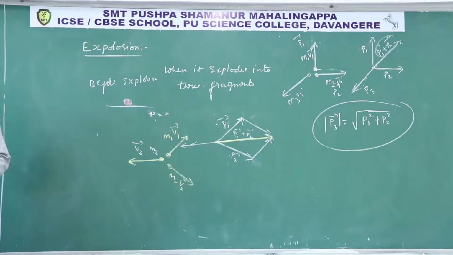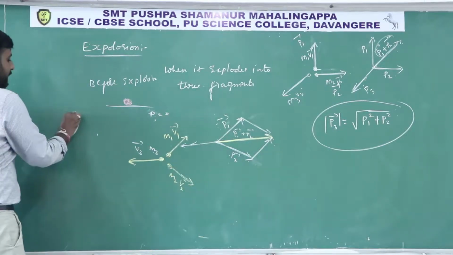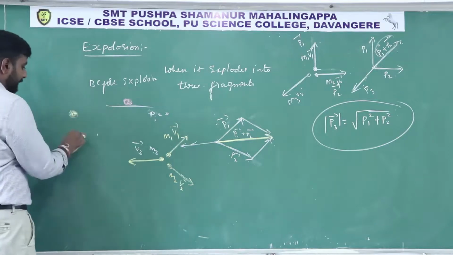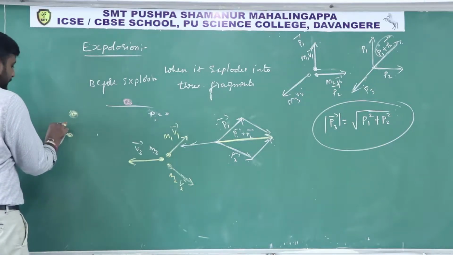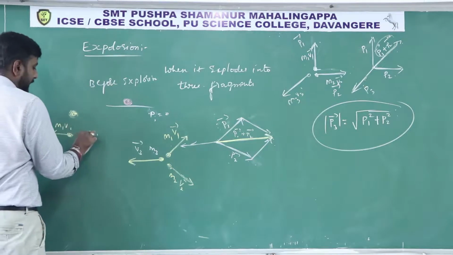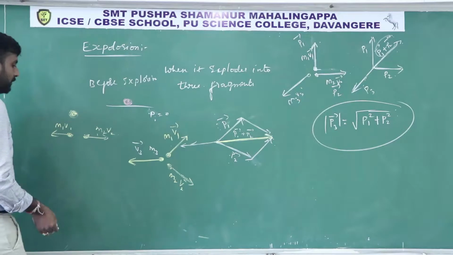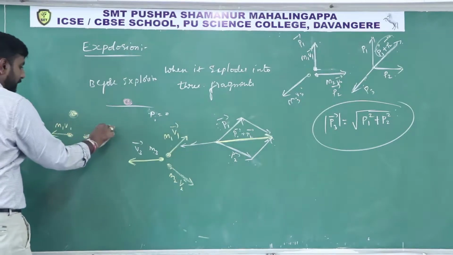Also, in the case that one shell breaks into two fragments, one will move in this direction with mass m1 and velocity v1, another will move with mass m2 and velocity v2.